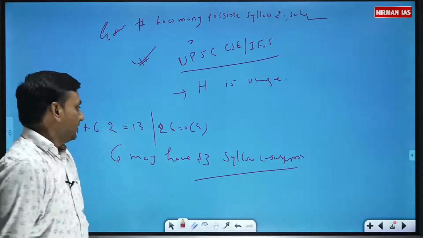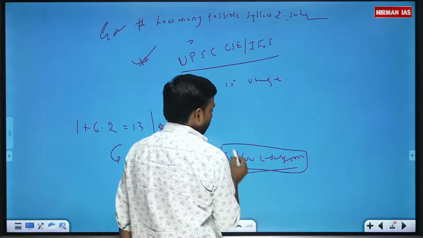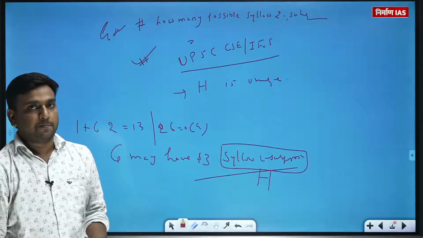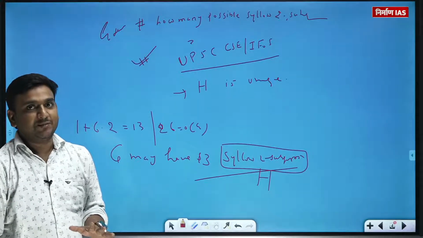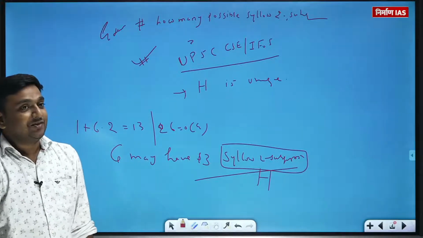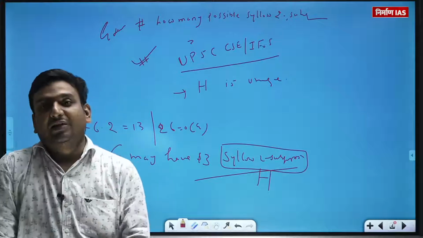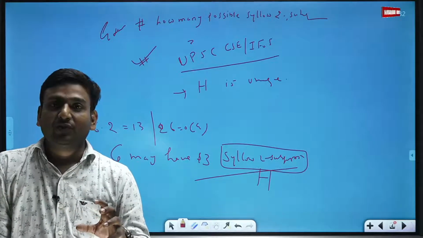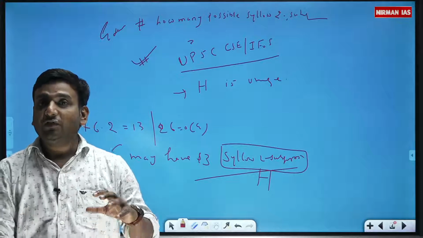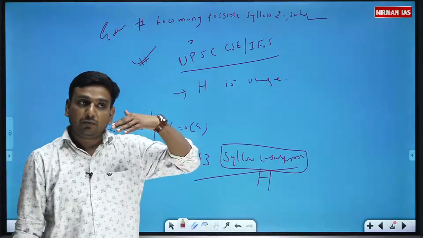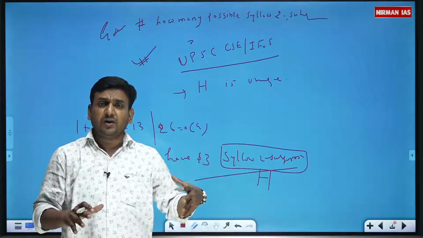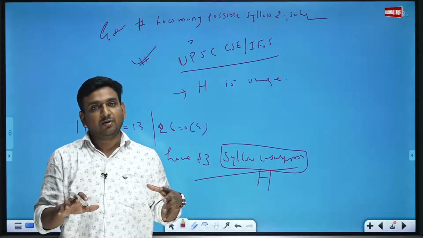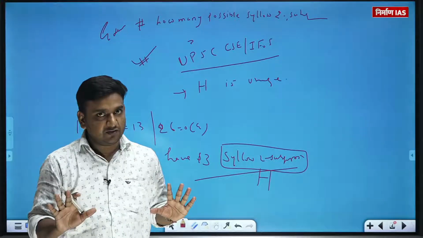This Sylow 2-subgroup, let's say it is represented by H or H1, whatever you wish. Are you getting my point or not? So this is the crux I am saying, whatever I have run through as a student or teacher. These are the points which I found. If you are familiar with these points, then you can crack that question. Is everything fine or not?